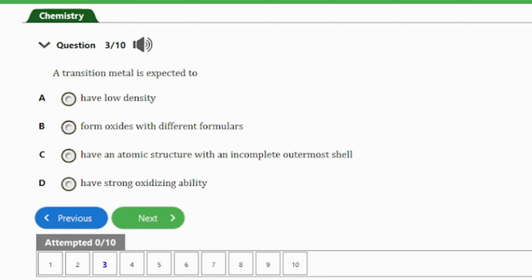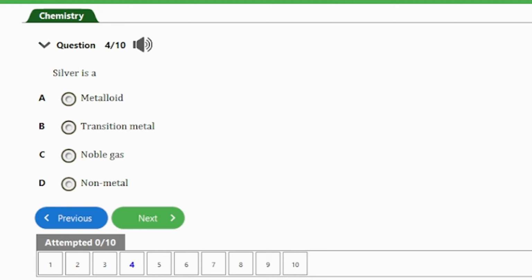So guys, the answer to this question here is option B. A transition metal is expected to form oxides with different formulas. So this is due to the unique electron configuration, which allows them to form multiple oxidation states. So that's the answer to this question here, guys. That's option B. So let's consider the next question.